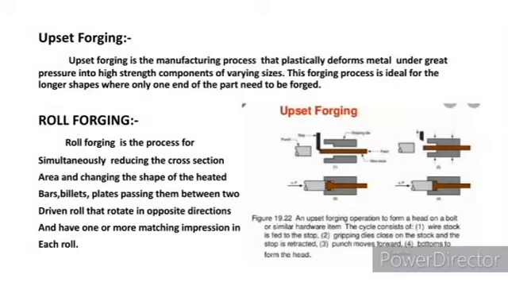Next, the rolling process or rolling forging. Rolling forging is the process to reduce the cross-section area while comparably increasing the length of the material inserted in it. In this rolling process, there are two dies which rotate in opposite directions to each other to effectively reduce the cross section of a material.